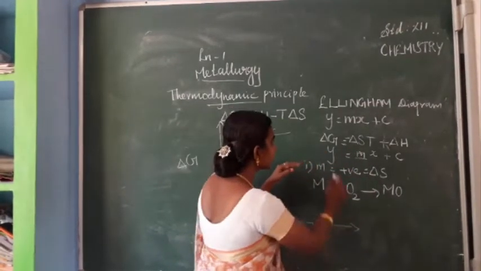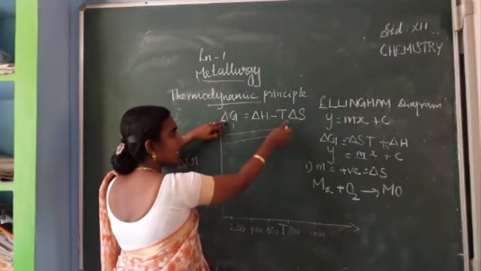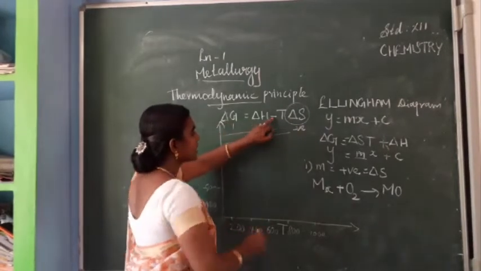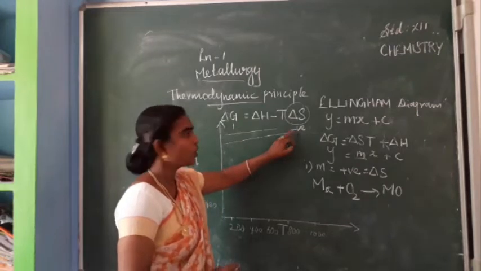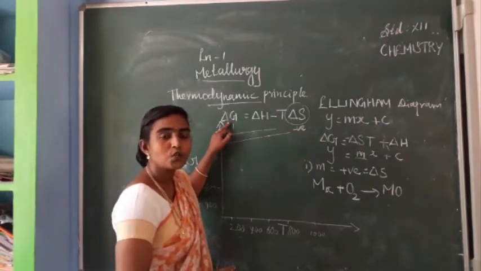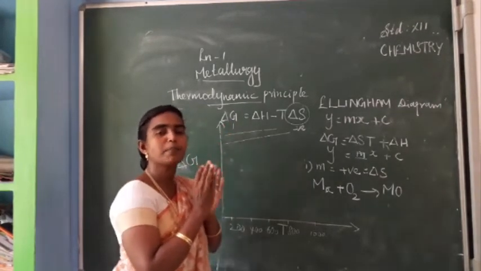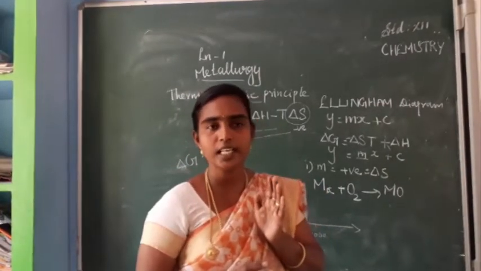So in the term delta G equals delta H minus T delta S, if delta S is negative, then this negative into this negative gives a positive value. So delta G will be a positive value. If delta G is positive, is this reaction spontaneous or not spontaneous? Not spontaneous. Is it clear, students?